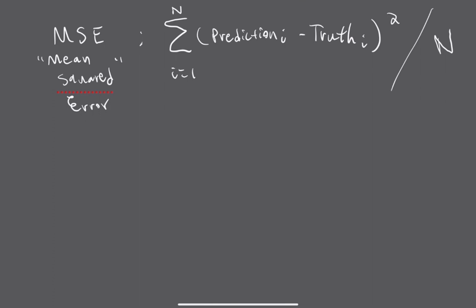So all we're doing is, for every one of our n training examples, we iterate over those examples. For every example, we get the difference between the model's prediction and the true answer from our data set. For every one of those, we square them, add them all up for every single example, and then just divide by n. So just taking the average, right?